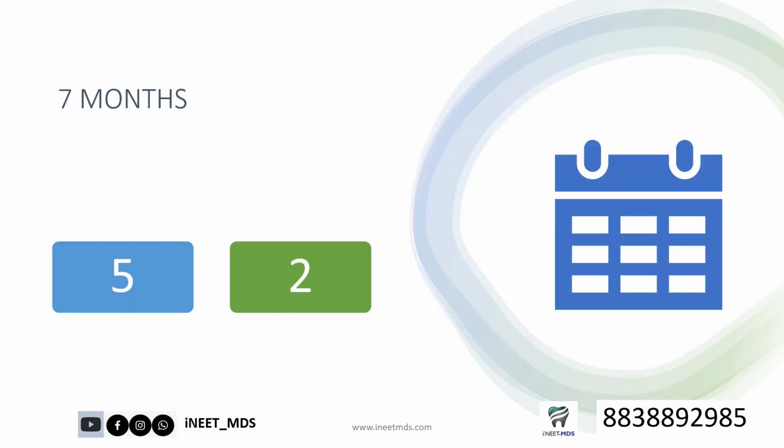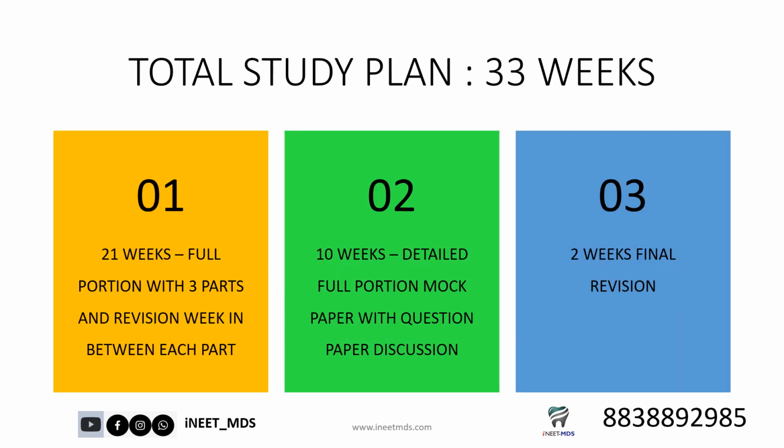So of the 7 months, a total of 5 months are exclusively allotted for the full portion coverage, with some weeks in between for revision, and then the last 2 weeks exclusively for mock paper discussion and the final round of revision. So the total study plan comprises 33 weeks. The first round is 21 weeks of full portion coverage.